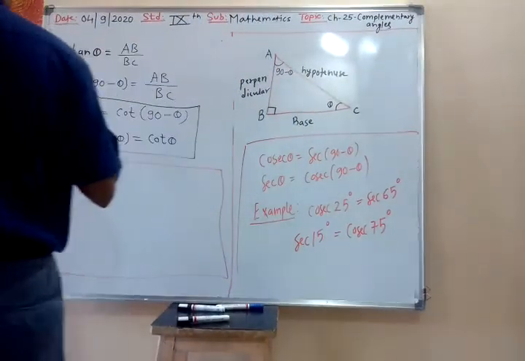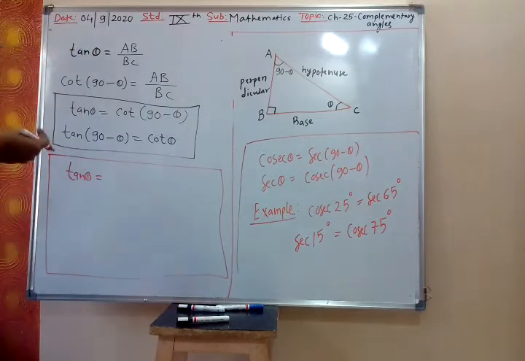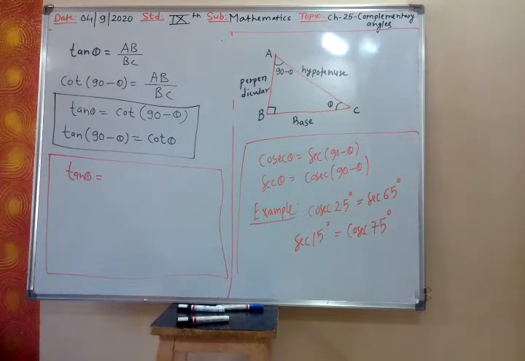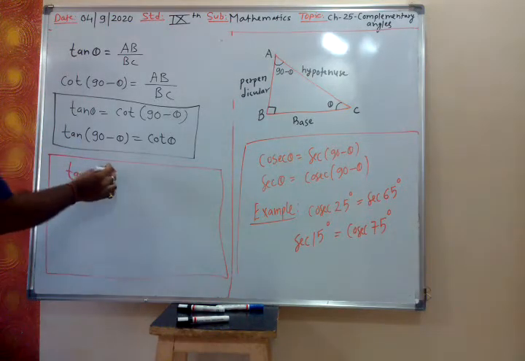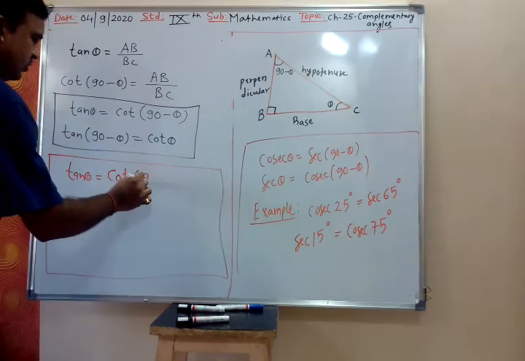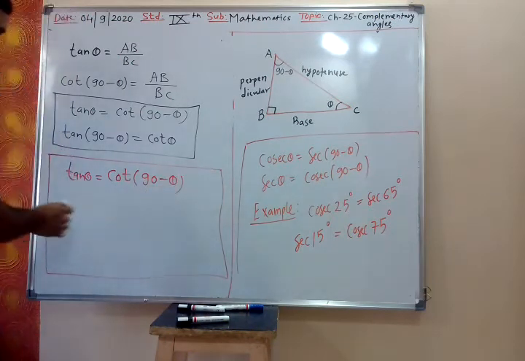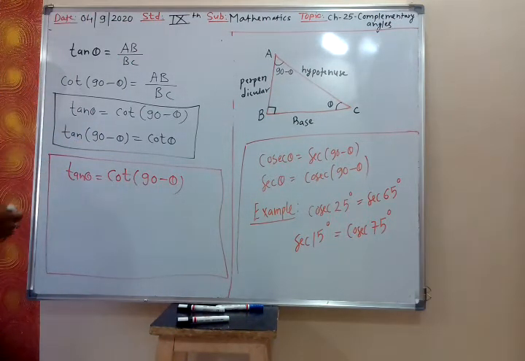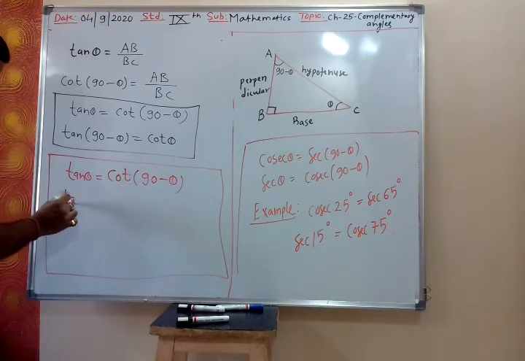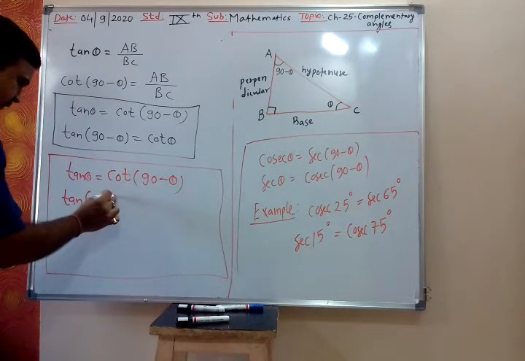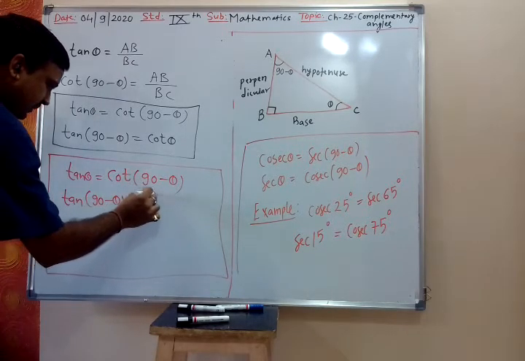Then tan cot, you will say Shankar Parvati. Correct? Are you getting that complementary angle relation we have to find? So tan theta is cot 90 minus theta. So tan cot. Then tan 90 minus theta is cot theta.